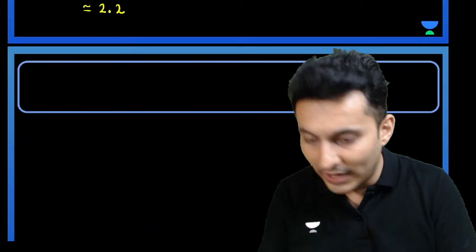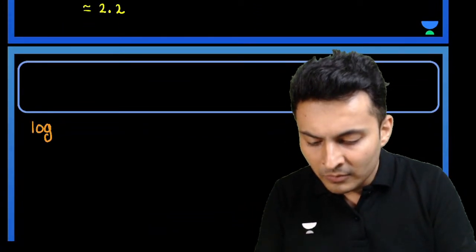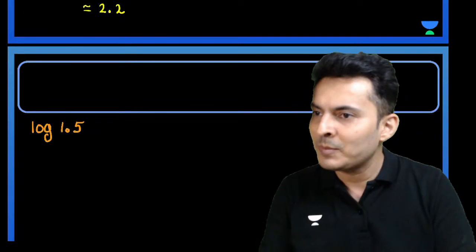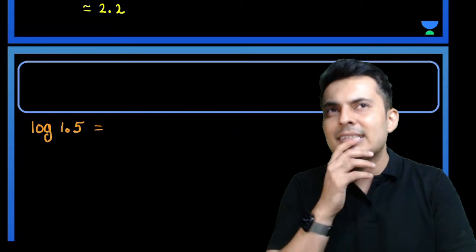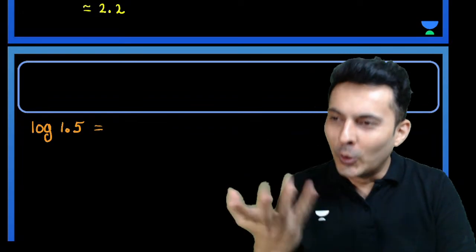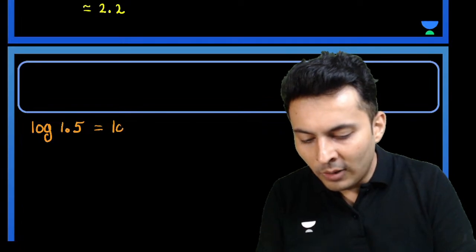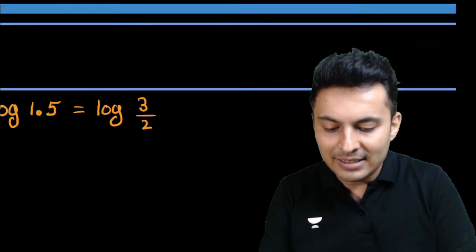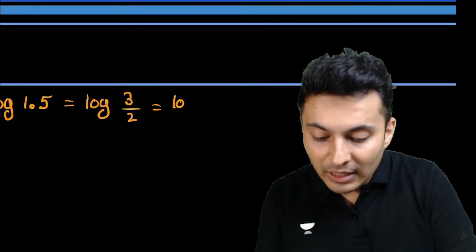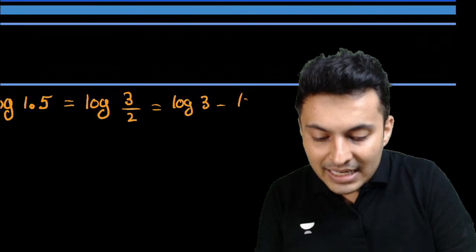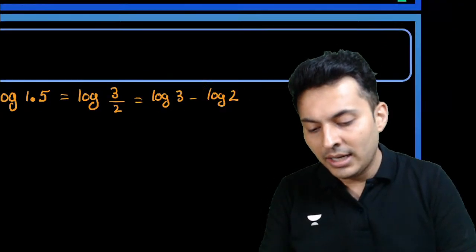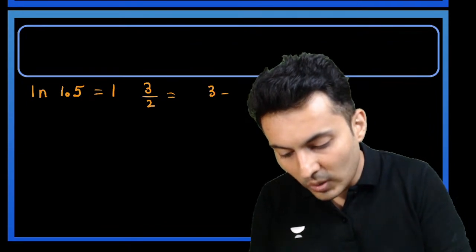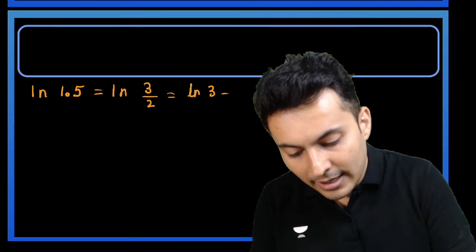What if I have to find the logarithm of, let's say 1.5. Now you'll be like 1.5. Decimal, most likely division is involved. Okay, so let's try this out. So log of 1.5, I can write it as log of 3 divided by 2. So whenever there is division, you subtract the log. So it will be log of 3 minus log of 2. Okay, actually I have to put ln everywhere. So ln, ln, ln, ln.